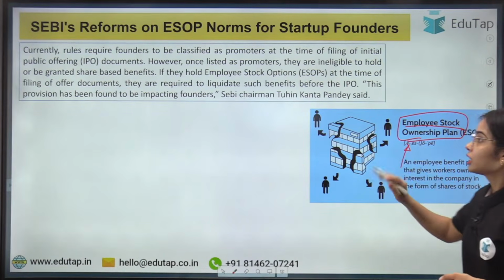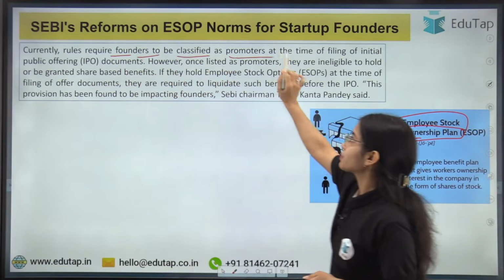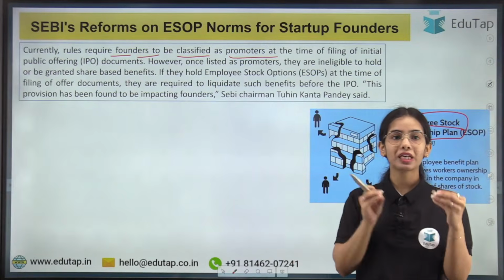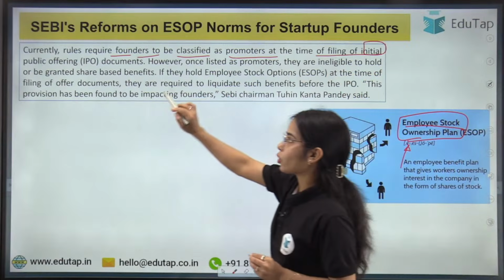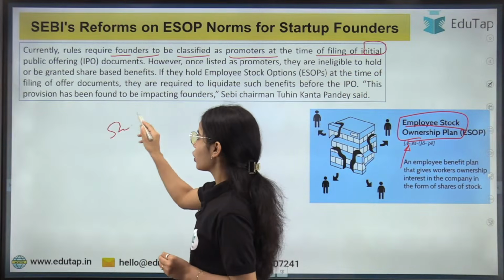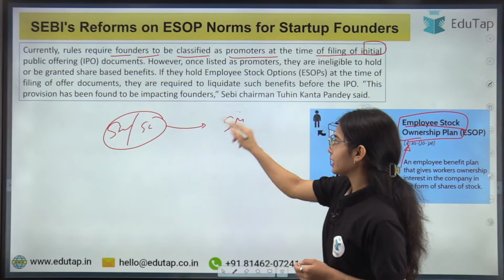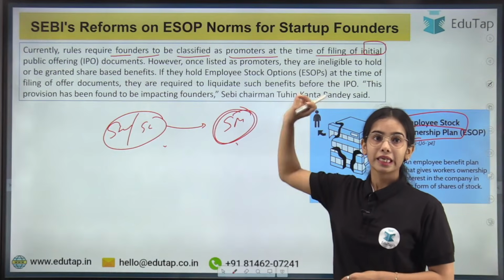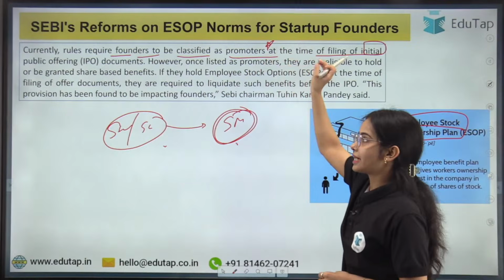So here, currently, the rules require the founders to be classified as promoters. The founders that have founded the company need to be classified as promoters at the time of filing the initial public offering document. That means if a startup or a small company wants to get listed in the stock market, the capital market, the founders have to be classified as promoters.